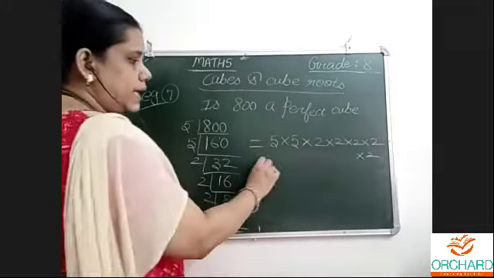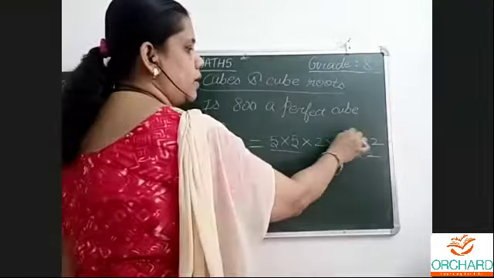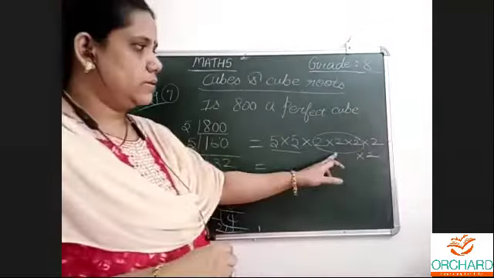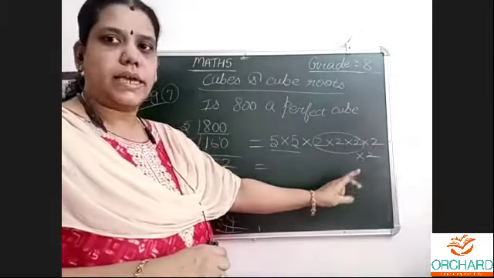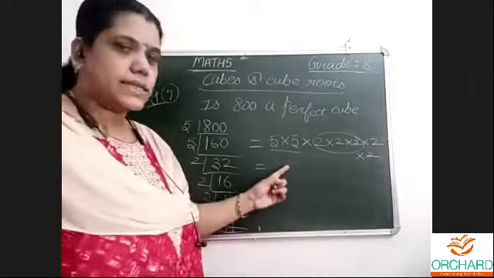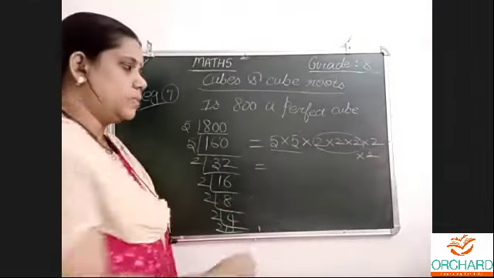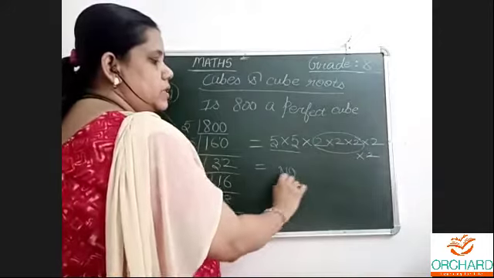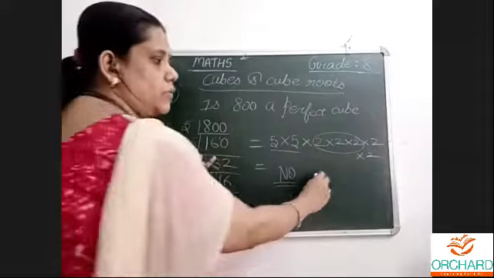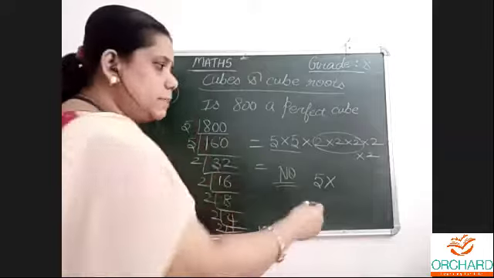Now we can see that 5 is repeated 2 times. And these 3 2s form a cube, 2 2 2, no problem at all. Here only 2 2s are there. One more 2 we need to make a cube. Here one more 5 is needed to make a cube. So first thing, this is not a perfect cube. Why? Because we need one more 5 and one more 2 to make it a perfect cube.